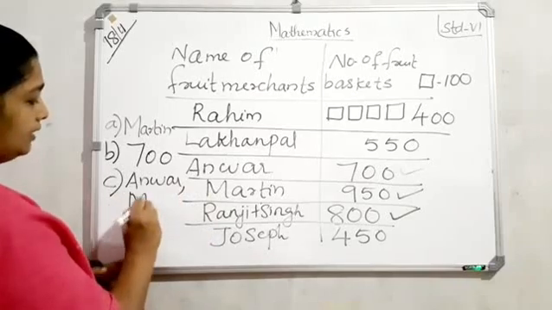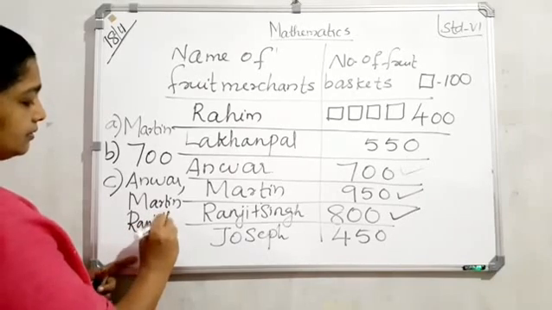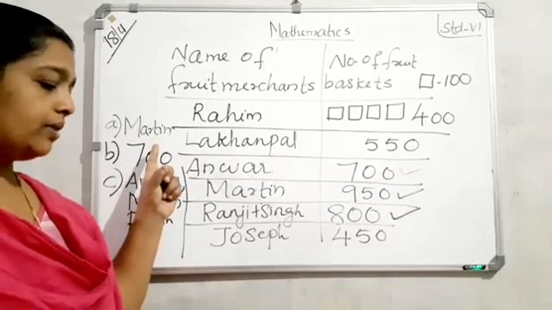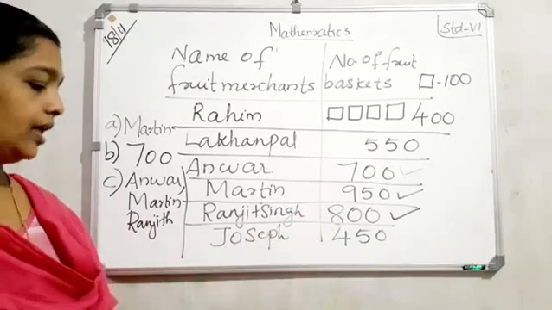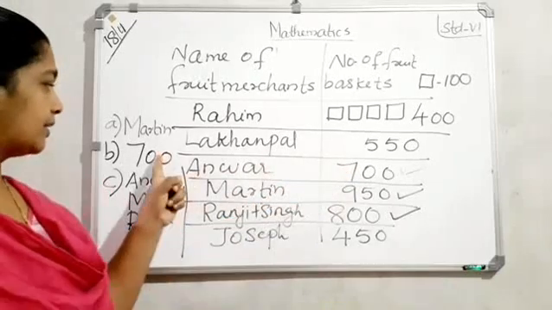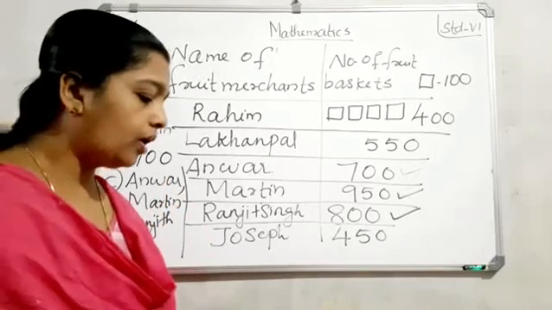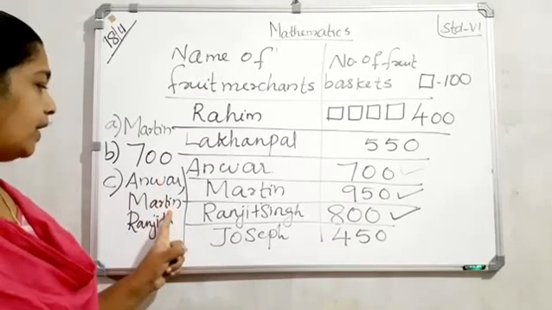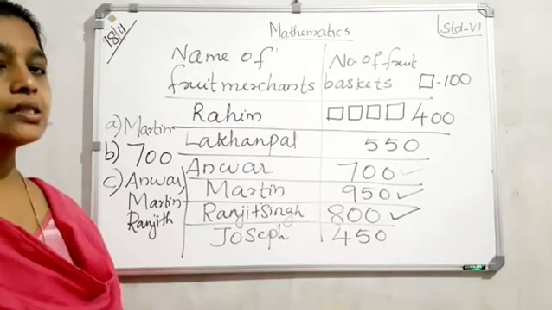Next Martin and the third one. So the answers: first answer, Martin, he sold the maximum number of baskets, 950. Second question, how many fruit baskets were sold by Anwar? That is 700. Third, the merchants who have sold 600 or more baskets are planning to buy a godown. Yes, that is 3 persons: Anwar, Martin and Ranjit Singh. All of you finished? Yes.